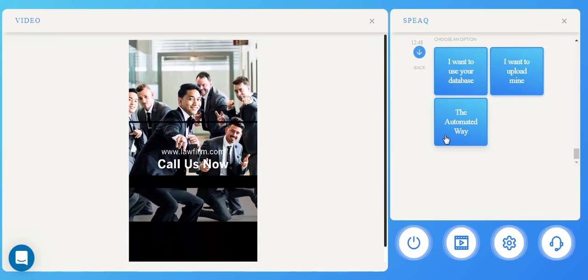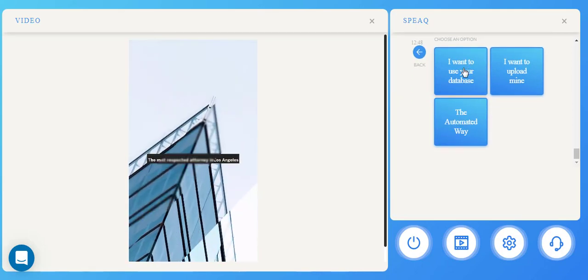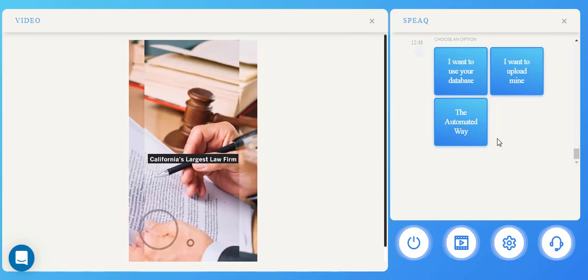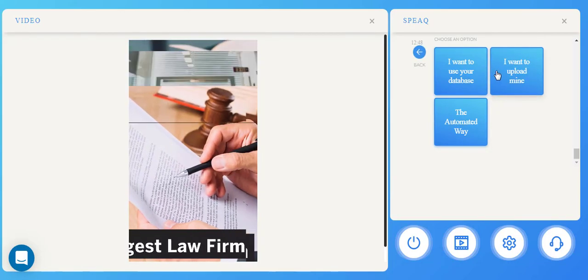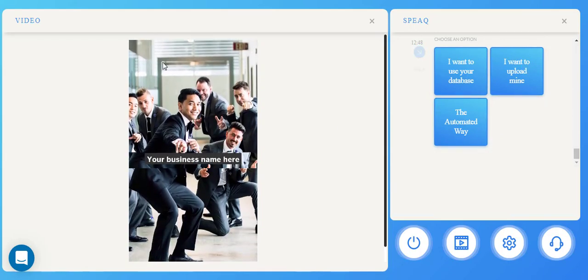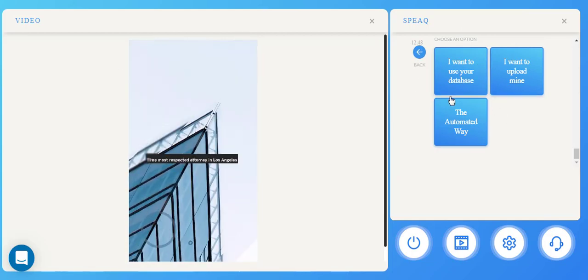You will see a preview over here. And the next step is regarding images. It has a built-in image database. You can also upload your own, or it can create for you. Now, in case we chose the Facebook business, you can copy and paste your Facebook page URL, and it will pull images. There will be another option here to pull images from your Facebook page and some info.